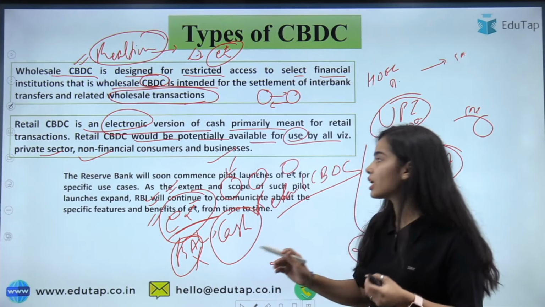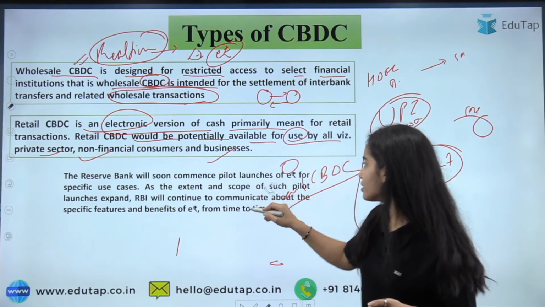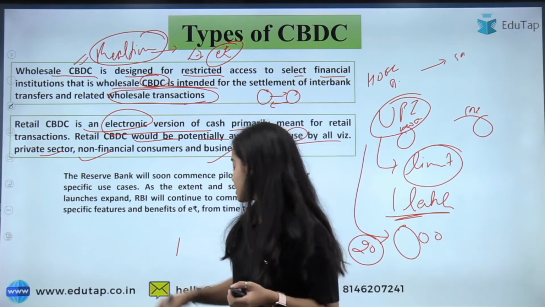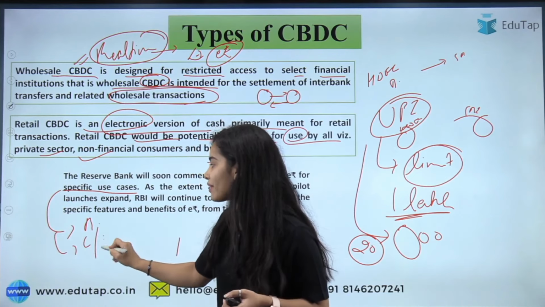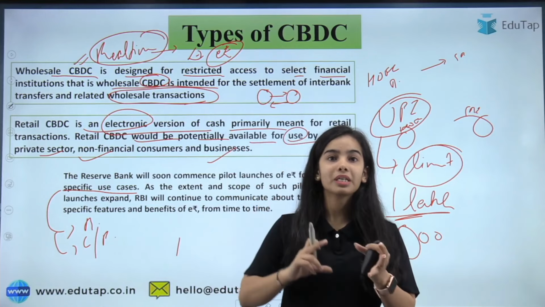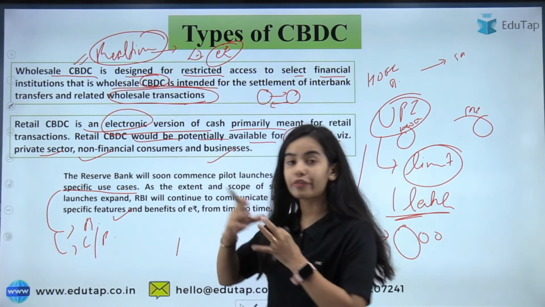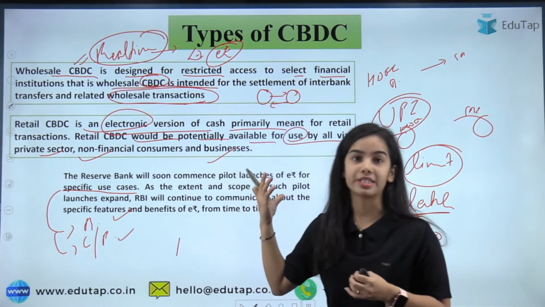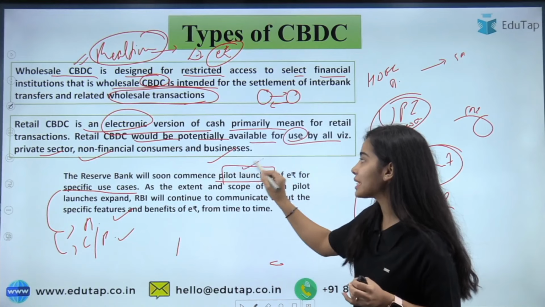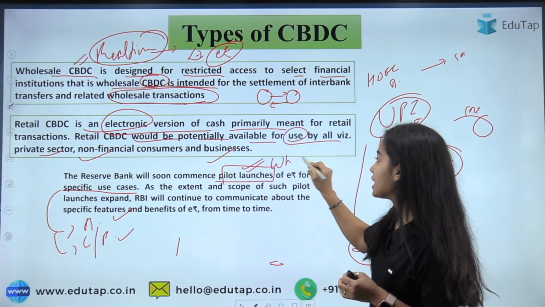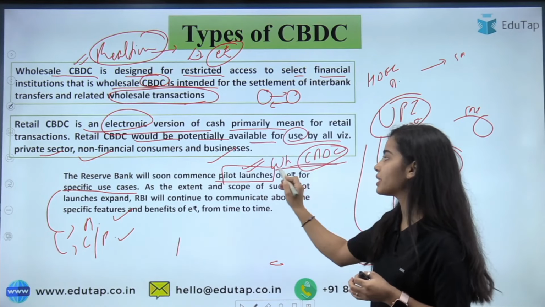The Reserve Bank will soon commence the pilot, and one pilot has already been launched. So here we have seen the specific use cases, that is, who will be using it: the banks, or the customers, or the private sector. Different CBDCs, different central bank digital currencies, are there for the banks and for the customers and the private sector. Recently a pilot launch has happened for the wholesale CBDC, where some banks have joined.